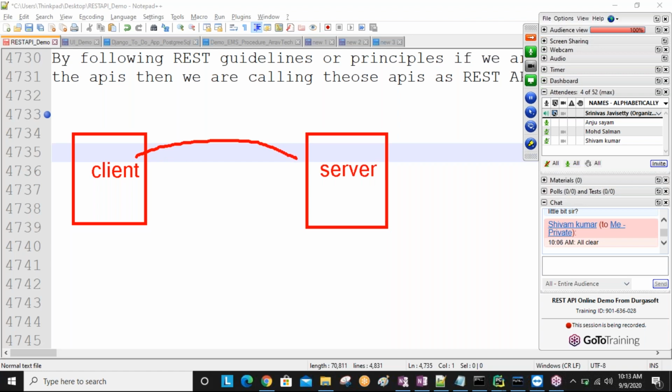So at the time of sending the request from the client to the server, we are giving information about what kind of operation I want to do, that is what we are representing. I want to get the data or I want to post the data, like this information we are giving, sir. That's why we are calling it representational. We are representing at the time of sending the request what I want to do, and we are getting the response back. What kind of data do you want to get back? For example, I want to get a JSON response back.